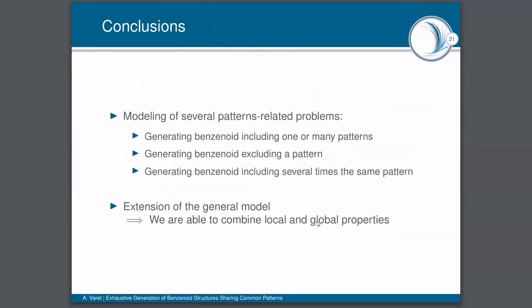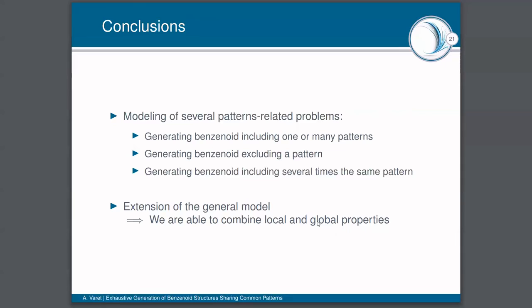And to conclude with this presentation, I presented you several problems related to patterns: firstly, being able to generate benzenoids including one or many patterns; secondly, being able to generate benzenoids excluding a pattern; and thirdly, being able to generate benzenoids including several times the same pattern.